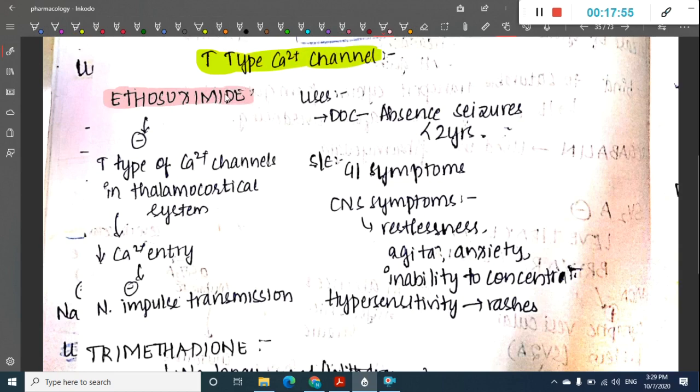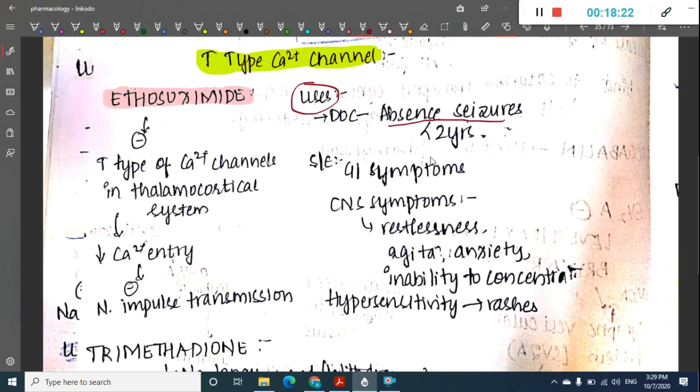Once these calcium channels are inhibited, the calcium cannot enter into the nerve terminal, and as a result there is no nerve impulse transmission. What are the uses of ethosuximide? It is used as drug of choice in absence seizures in children less than 2 years of age.